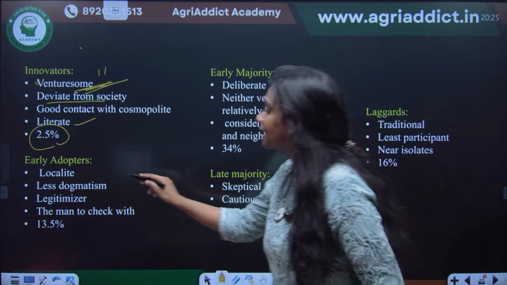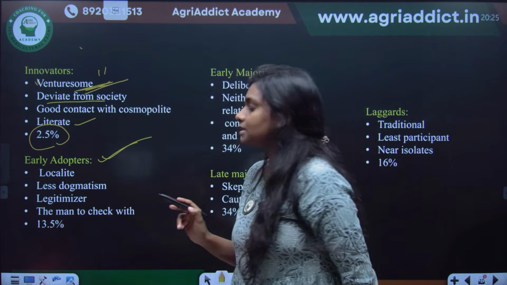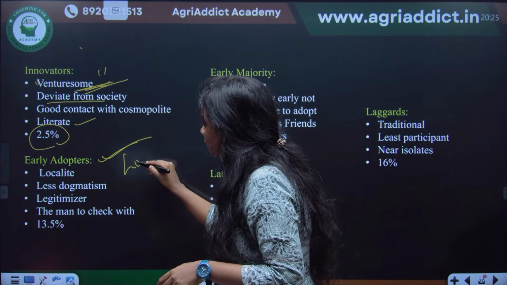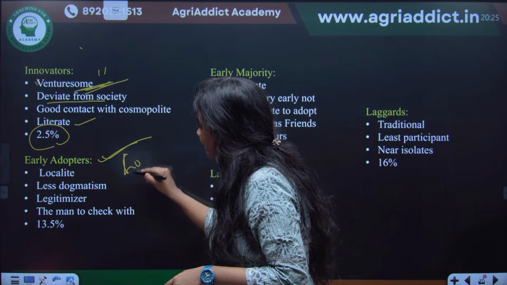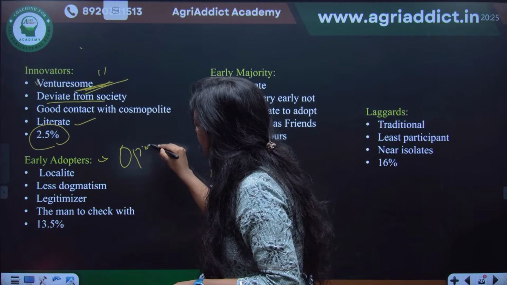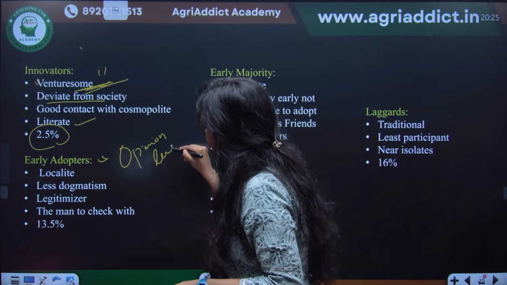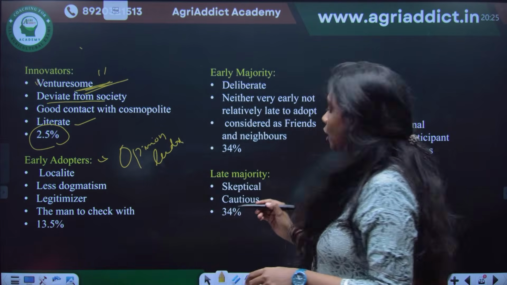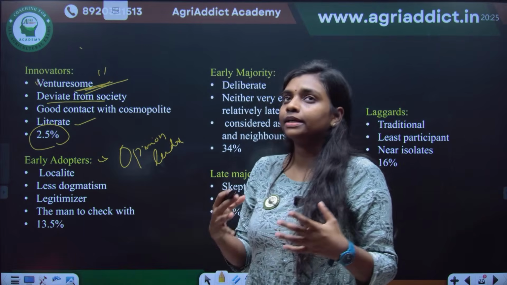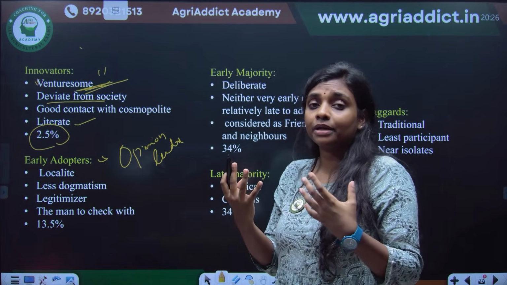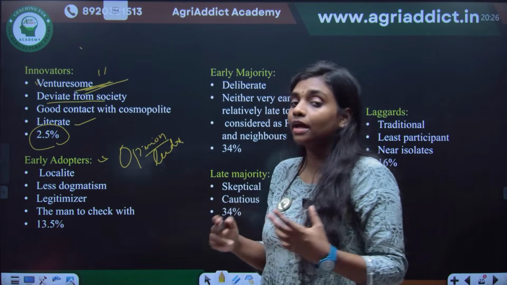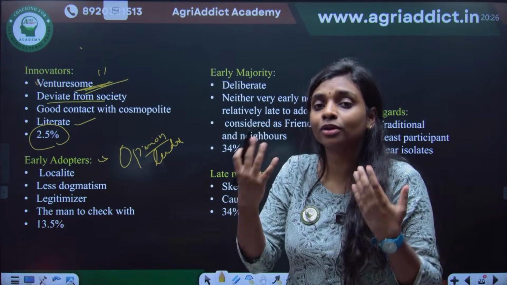And then comes the early adopter. Whenever you hear the term early adopters, think about the terms local leaders or opinion leaders. You can think of any village sarpanch or any influential person. Opinion leaders are the ones people go to for their opinions.